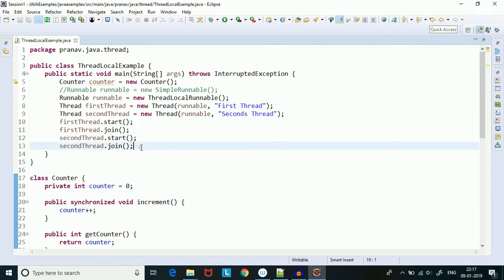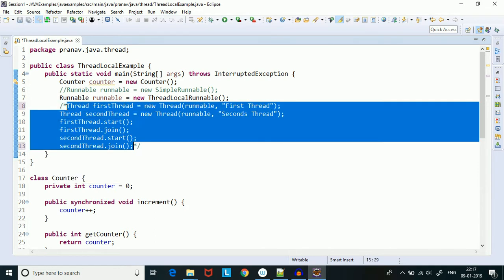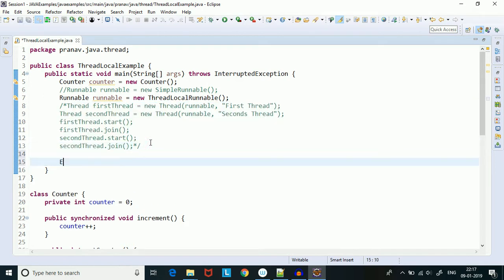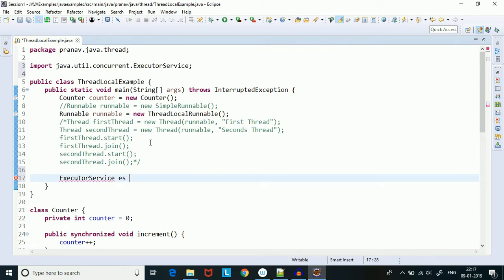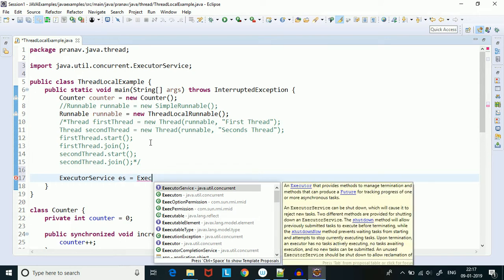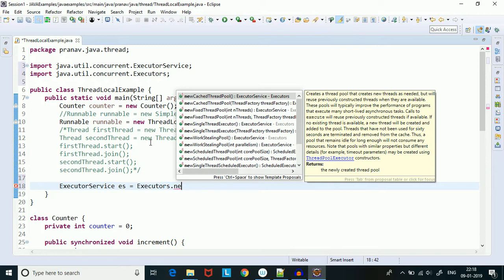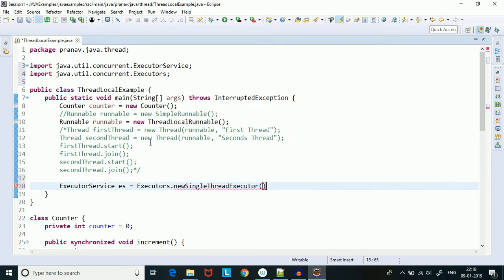So let me comment this part, and I will create a Threadpool. ExecutorService es equal to Executors.newSingleThreadExecutor.